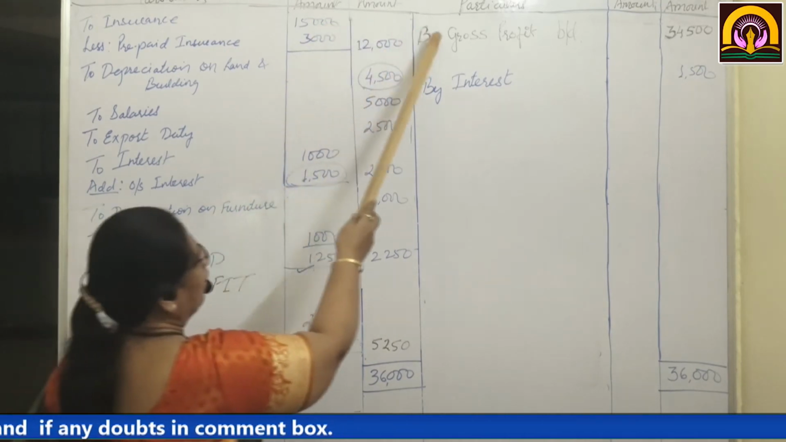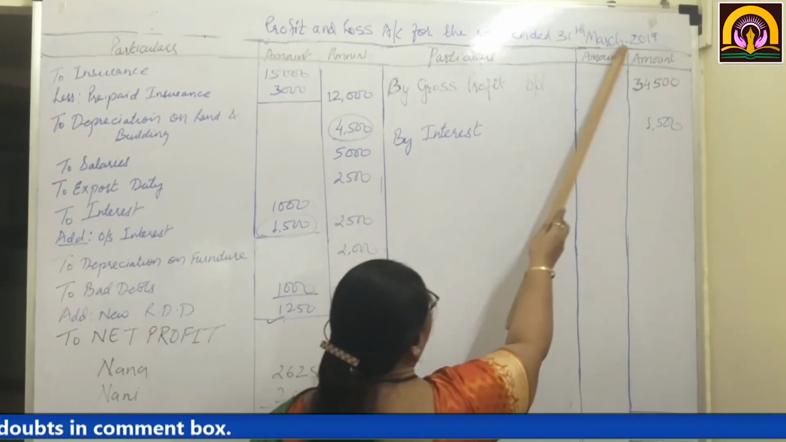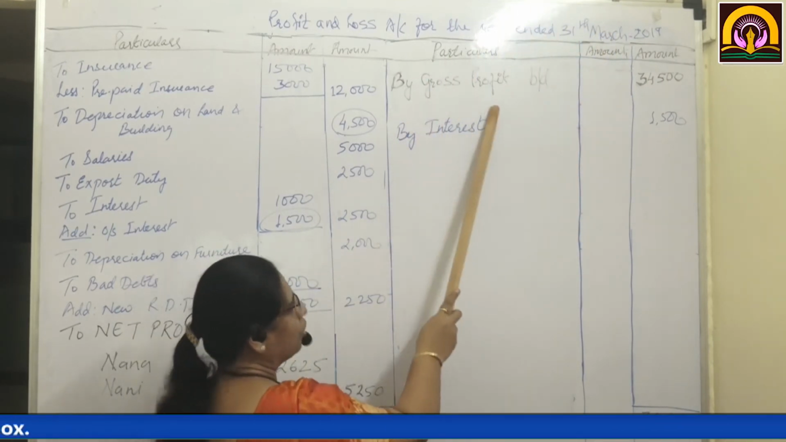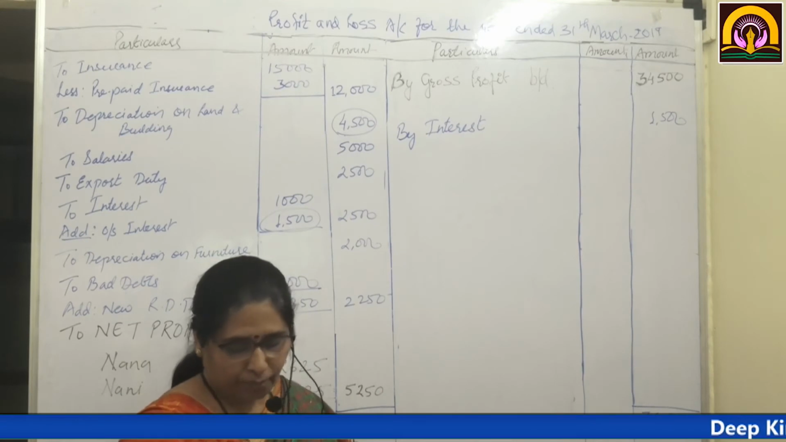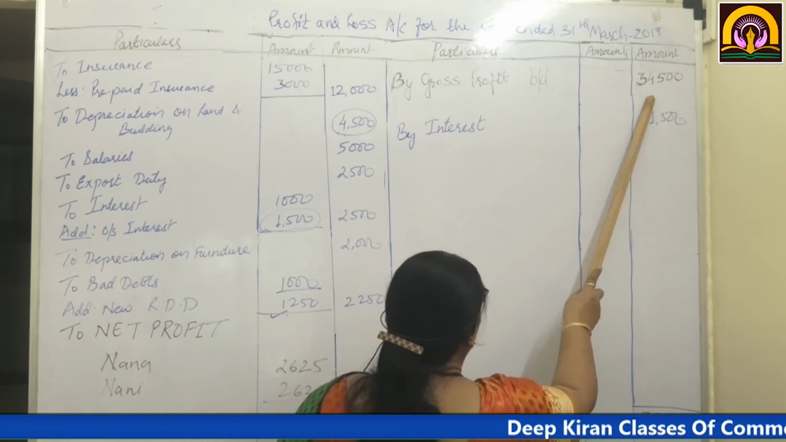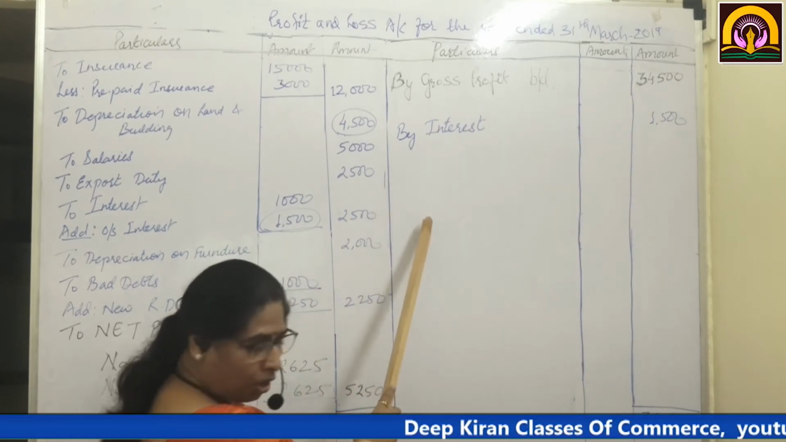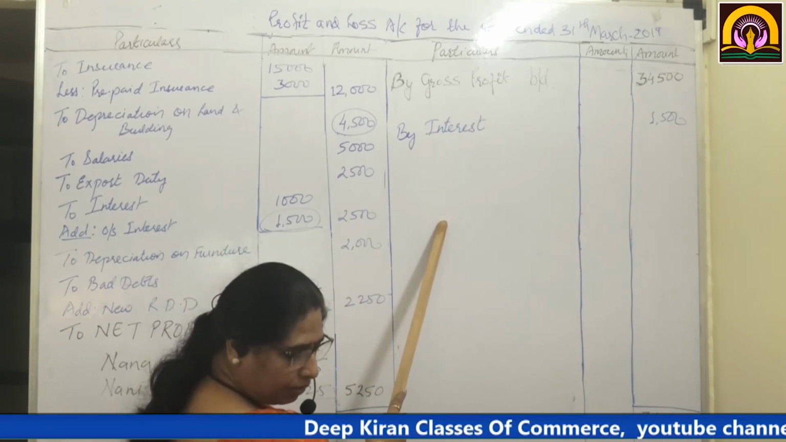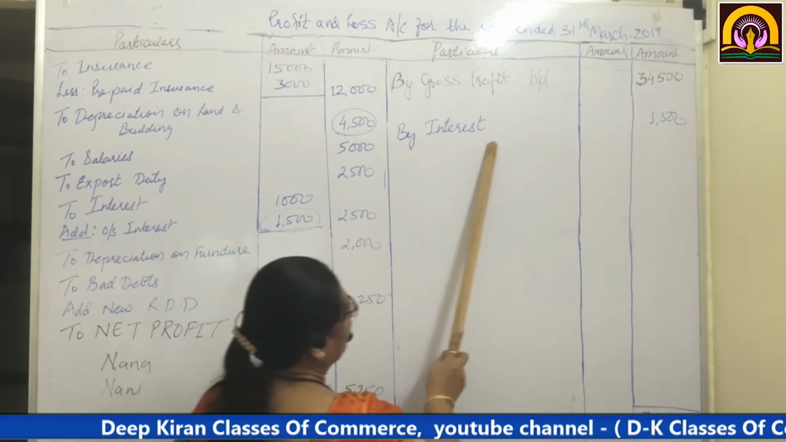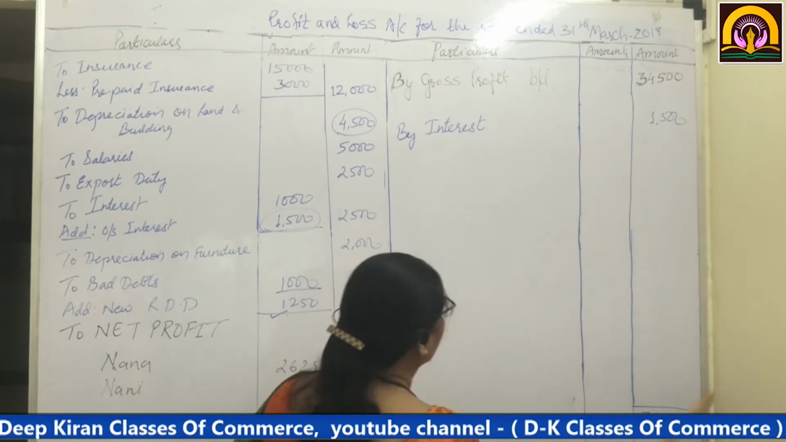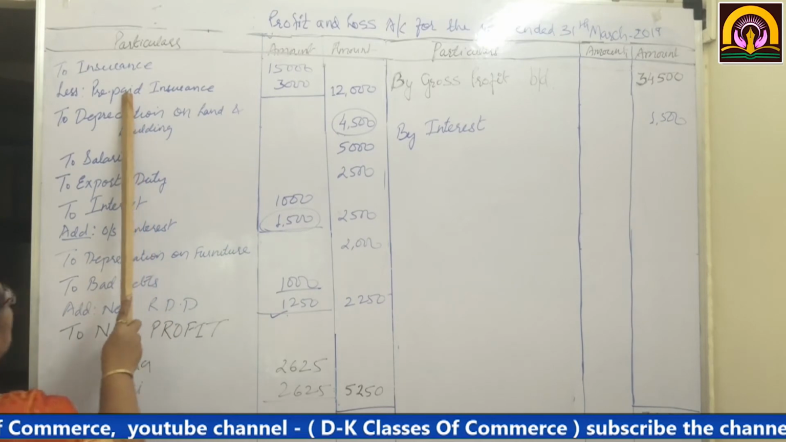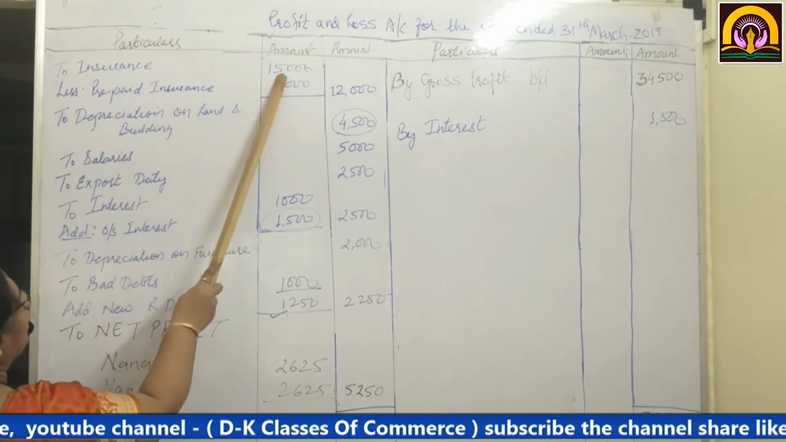Profit and loss account for the year ended 31st March 2019. See, gross profit, by gross profit. Here, what is mentioned? 34,500 is mentioned. Okay. Then on the credit side, the interest we have gained is written on the credit side, by interest 1,500. Total 36,000.